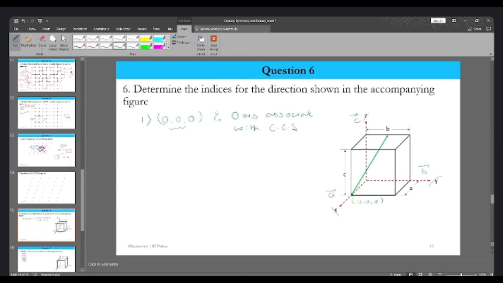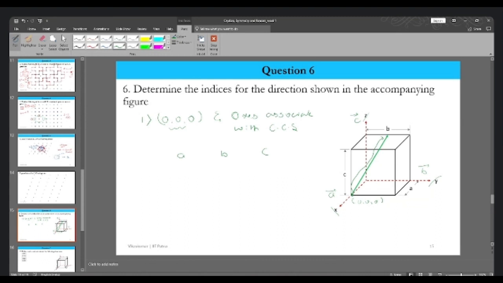This is something which we have done. Now, the next step is to find how much distance it travels in the A direction, in the B direction, and in the C direction, and by what amount. So in the A direction, along this axis, how much is it traveling, and in B, and in C? We have to go from tail to head. This is our aim, and we need to go by this particular coordinate system.